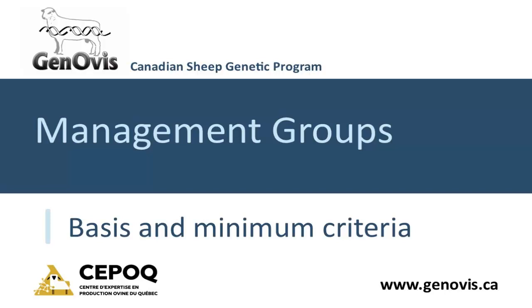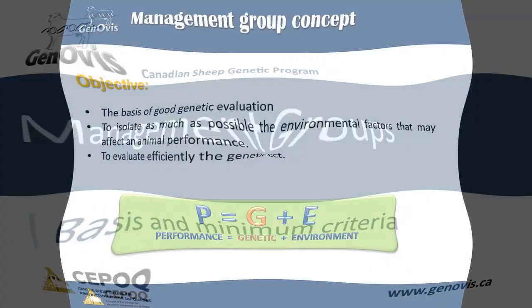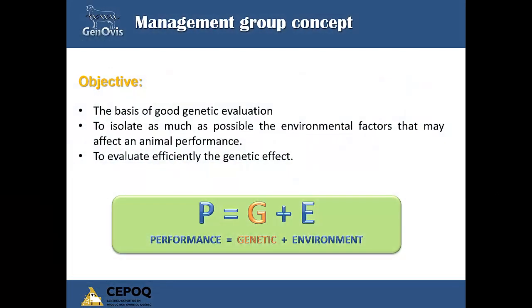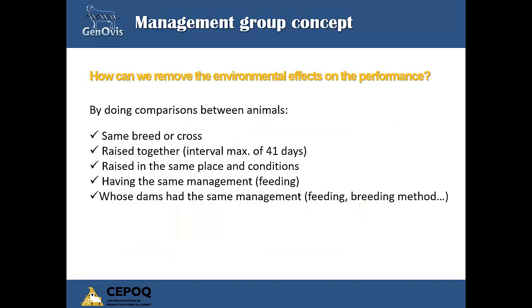Genetic evaluation relies on management groups. Thus, you need to understand the rules regarding management group creation to obtain accurate breeding values. Management groups aim to isolate, as much as possible, environmental effects on an animal's performance to evaluate accurately the genetic effects. How do we remove environmental effects from performance?